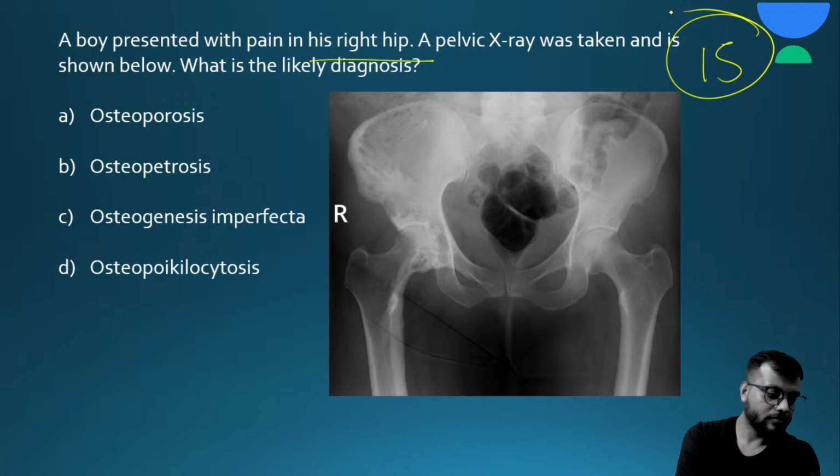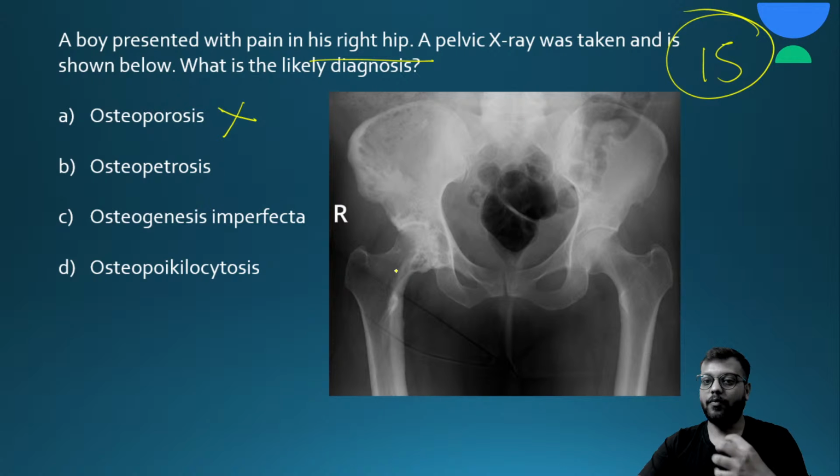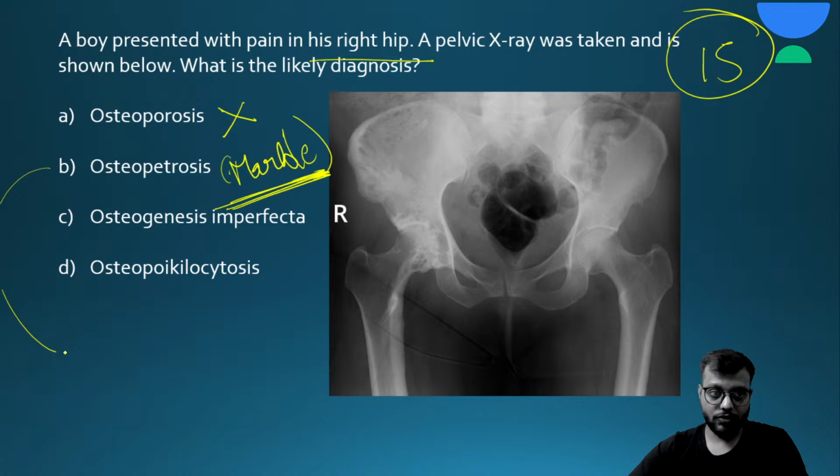Okay, so osteoporosis, no, because in osteoporosis there will be decrease in the whitish nature of the bone. Okay, the bones will be weak. Okay, more black, जबकि यहाँ पे it is more white. Osteopetrosis, also called as the marble bones. Okay, also called as the marble bone disease, जिसमें पूरा white हो जाता है. And here you can see there is sclerosis due to osteosclerosis.